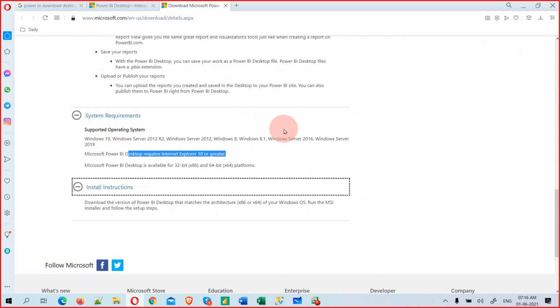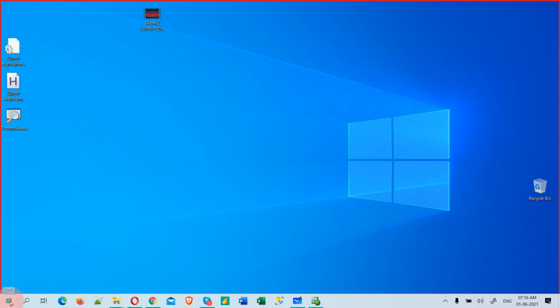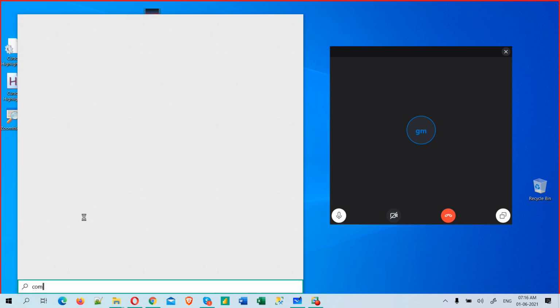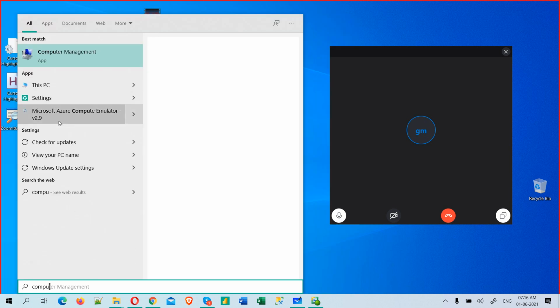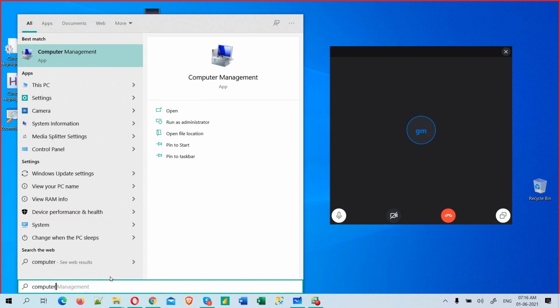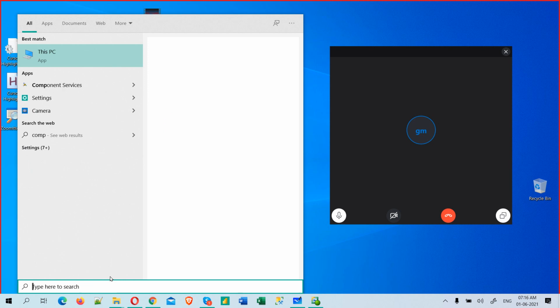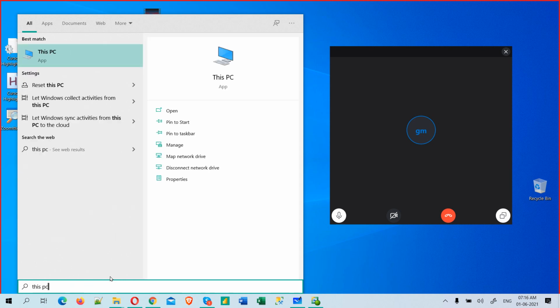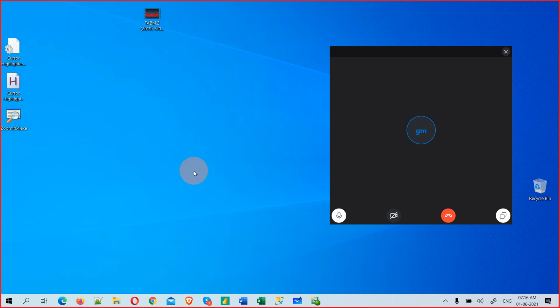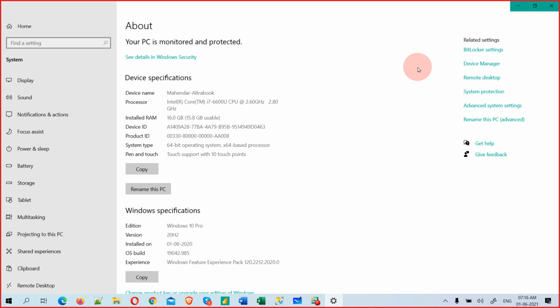So the system requirements, how to check? Just go to start, and go to This PC, or search for computer. Let's say This PC, not computer management. Still I don't see This PC. Okay, This PC. So here you see the properties, or you can just right click and go to properties. Anything is perfectly fine. I will tell you why I came here.